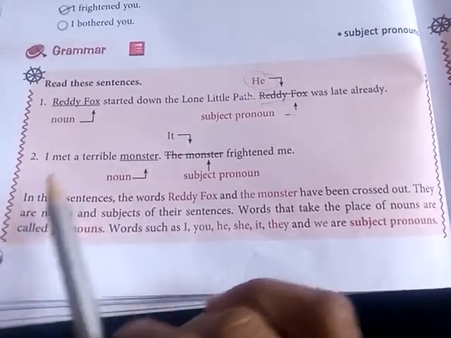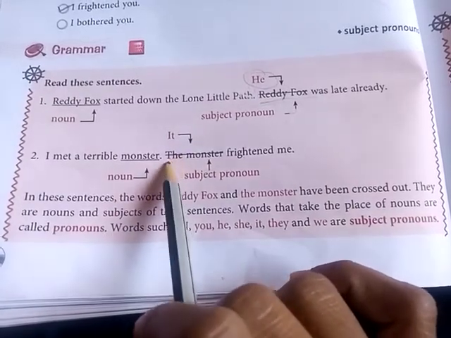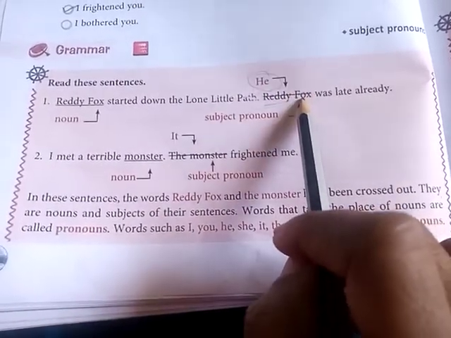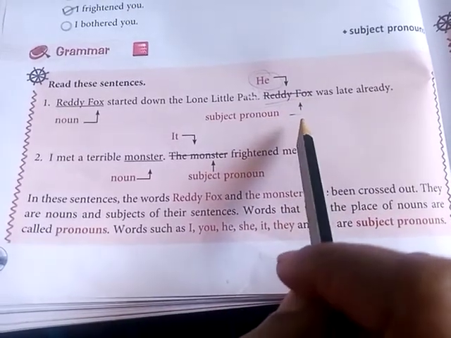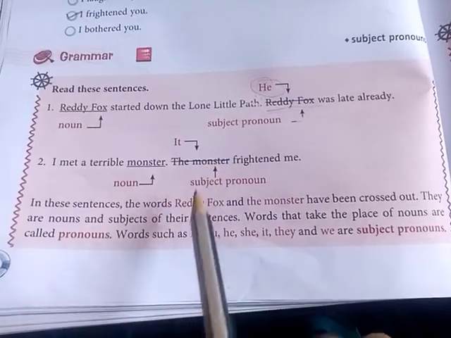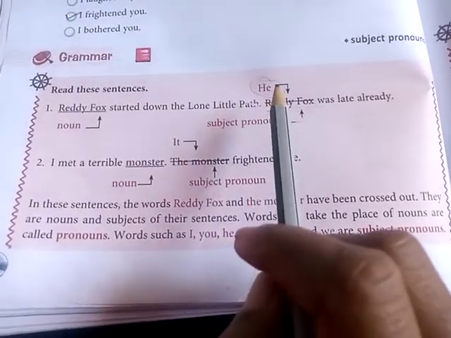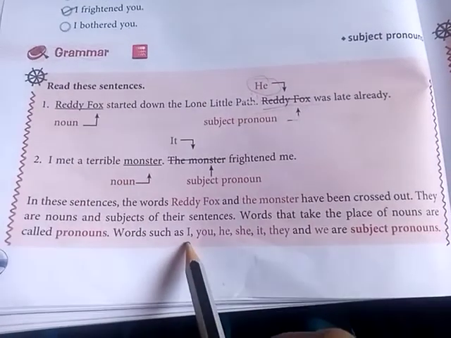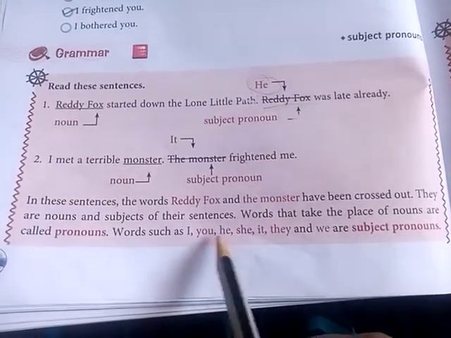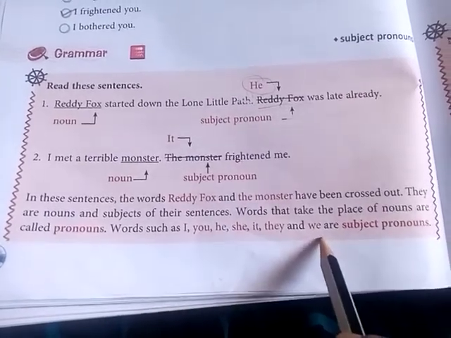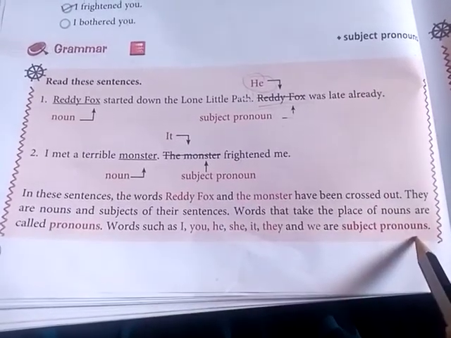Okay. In this sentence we have to cross out the noun, and we have to use a pronoun in place of the noun. Pronoun, which words? Do you know? Yes. He, she, it, I, you, he, she, it, they and we are subject pronouns.